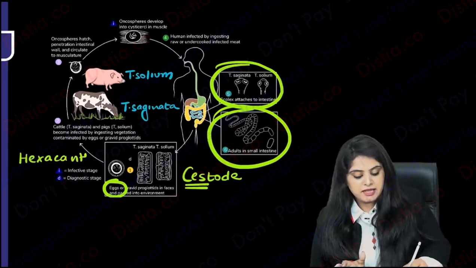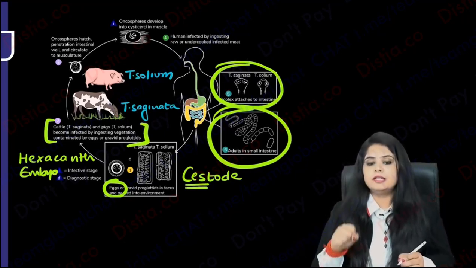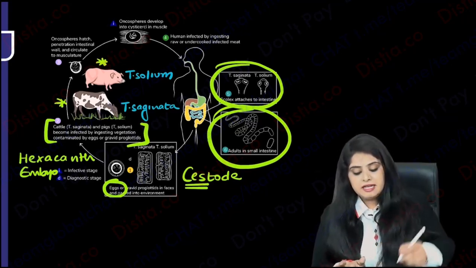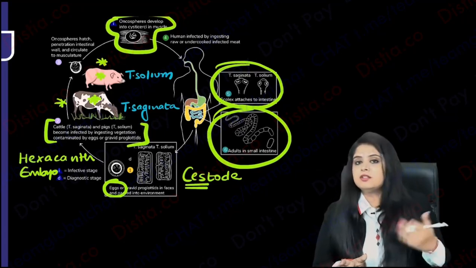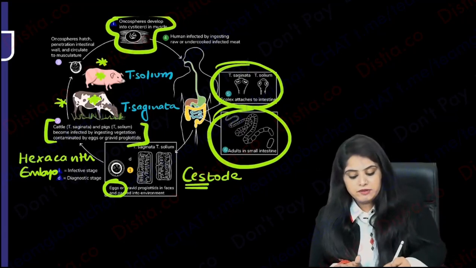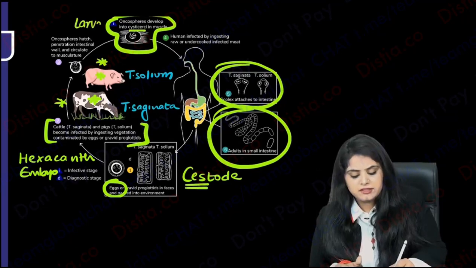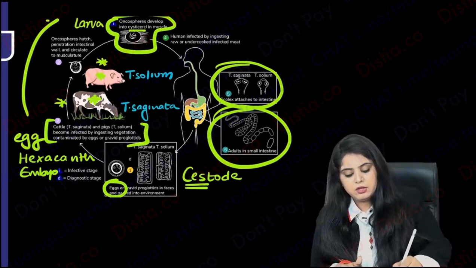Ma'am, with that hexacanth embryo, or that hexacanth egg, it is now going to come out in the environment. Who is going to eat all those infected things? Either the cattle will eat it or the pig will eat it. Right? And that will go and settle into the muscle of the pig or cattle, whichever it is, and those oncospheres are going to develop into cysticerci. Cysticerci means larva. Common sense, na? If the egg had come out, the egg ultimately has to come out into a larva form.